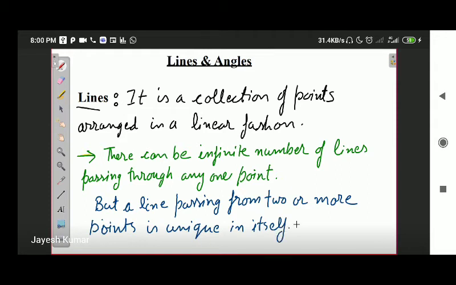What I'm trying to say is, if I take any random point, there are infinite lines that can pass through that point. But if I take any 2 points, there is only one line that covers both the points. These points are called collinear points.